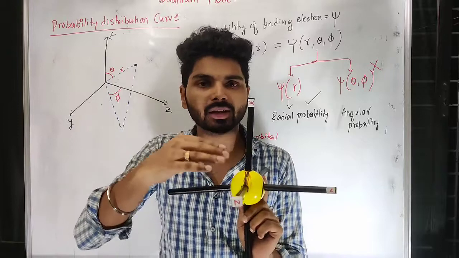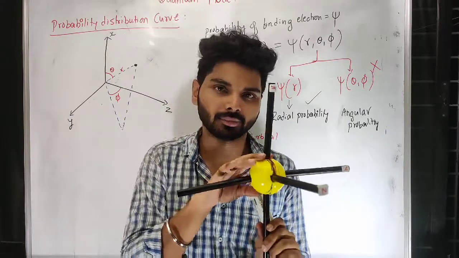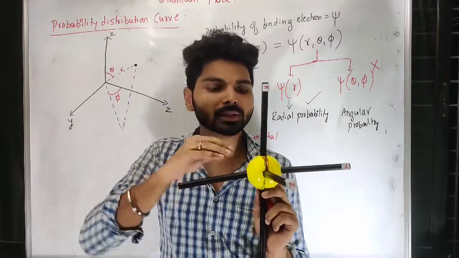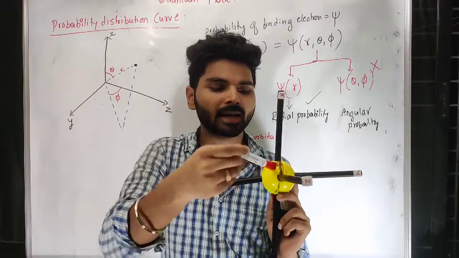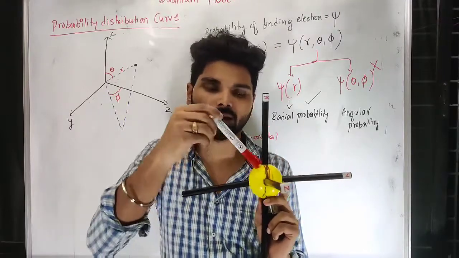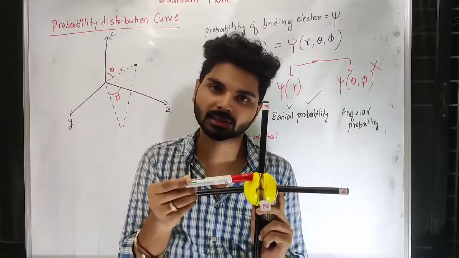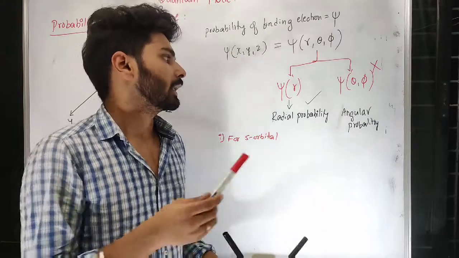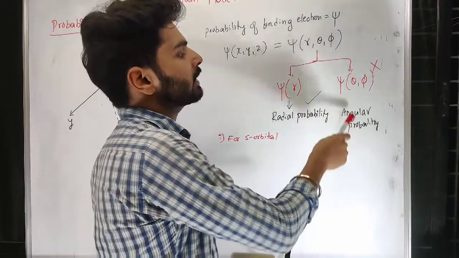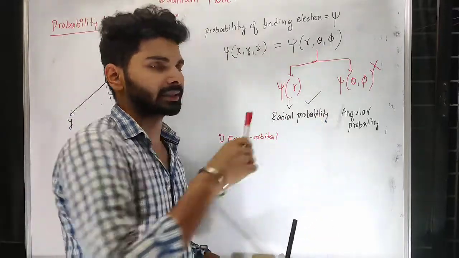What about angle? Are they present in all the angles? Yes, they are present in all the angles, because the shape is spherical. Any angle I can take, theta or phi, in all angles you can find its presence. Its probability of finding the electron is there. So the probability of finding is possible in all the angles for an s orbital at a particular distance from the nucleus.